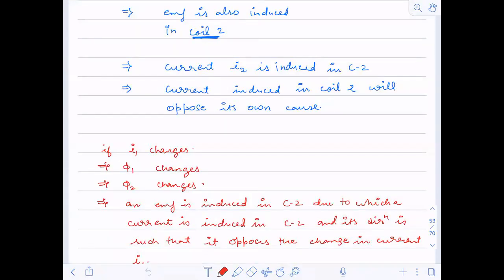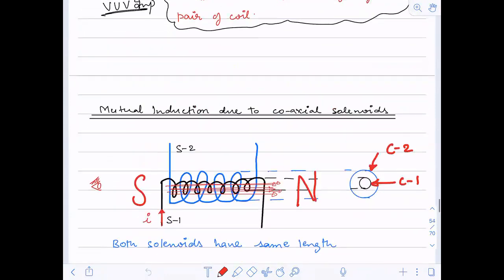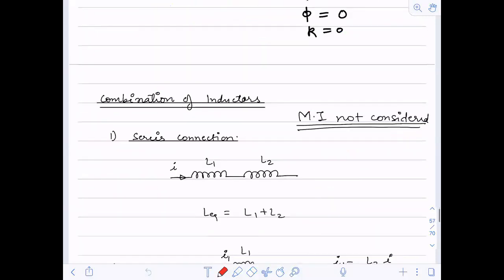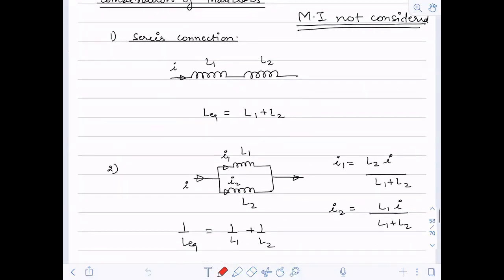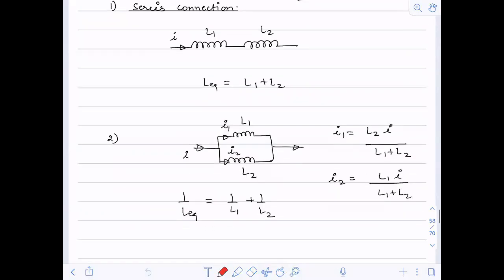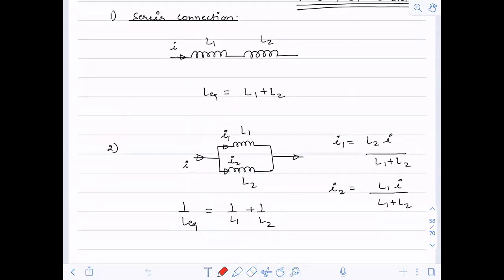So we had finished this mutual inductance yesterday. So I just wanted to ask if there is anyone who's having any doubt in this now. We had finished mutual inductance. So is there any doubt? We had seen the combination also, combination of inductors and mutual inductors. If mutual inductance is not considered, we will just treat them as normal resistors. That's it. So till now, here we have finished.